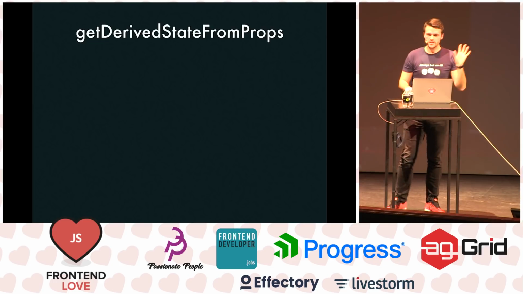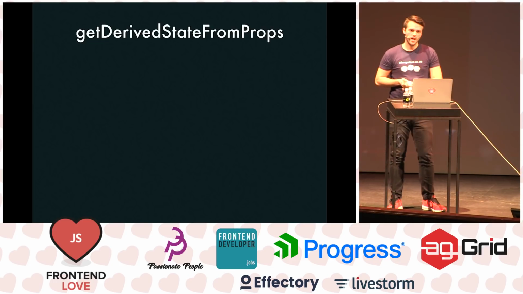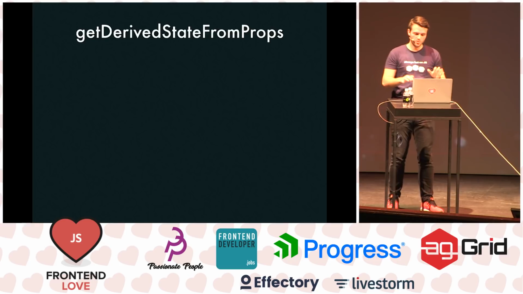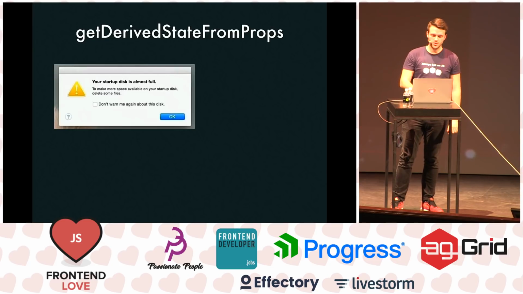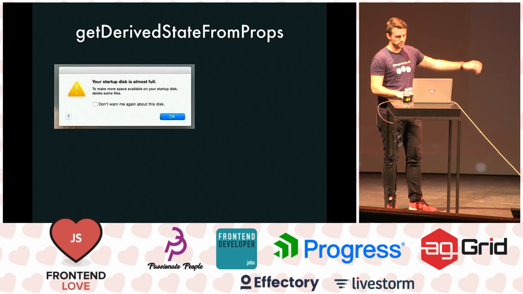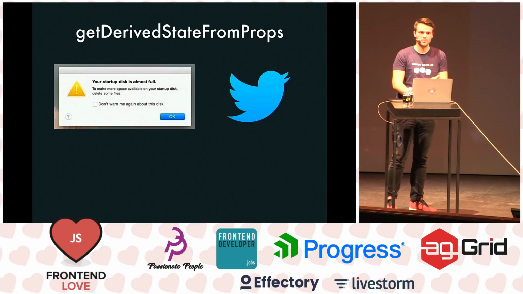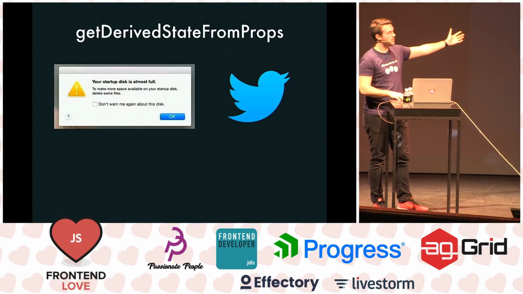It's OK. So this is a new lifecycle method. It's a pretty long, terrible name to remember. When I wrote it into Keynote, my Mac crashed. It told me we were out of battery. When I tried to tweet about this new lifecycle method, Twitter told me not enough characters left.